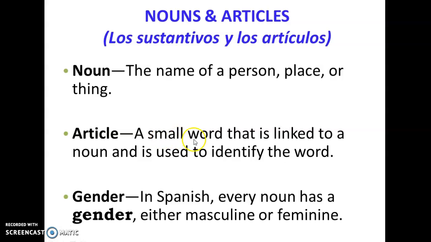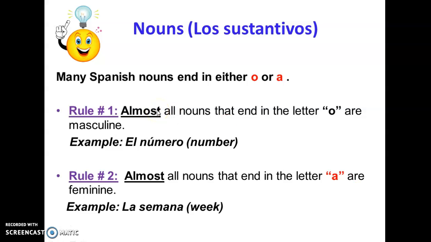Articles. It's a small word that is linked to a noun and is used to identify the word. For example, when we use la mesa, the table, that's the article. And gender. In Spanish, every noun has a gender, so it's either masculine or feminine. There are some general rules for the gender of nouns.